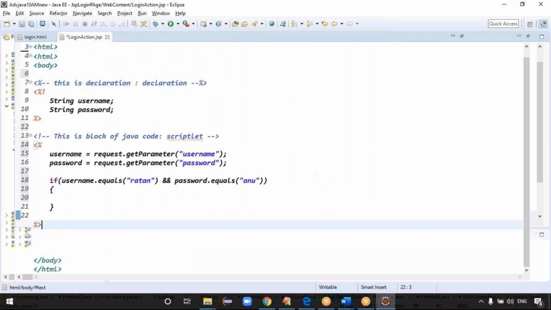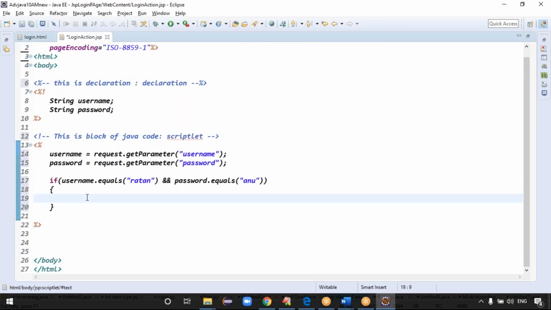I want to give the login success response to the browser. Then tell me, guys, how can you give the login success response to the browser now? Previously in servlets, what object were we using? Print writer object, adding the response in the response object, right? But here, do you have any print writer object? No, right?